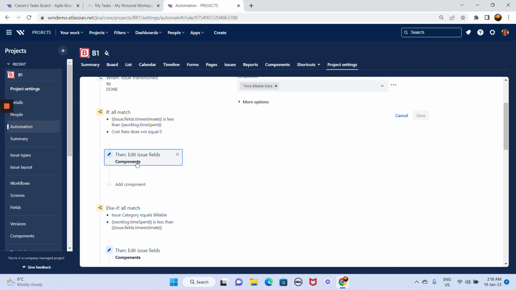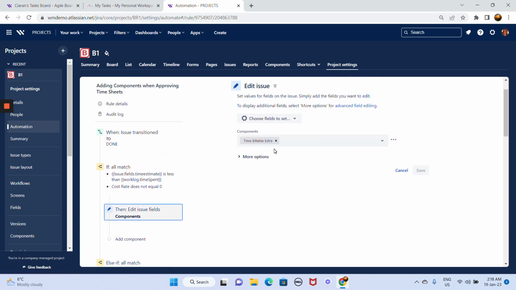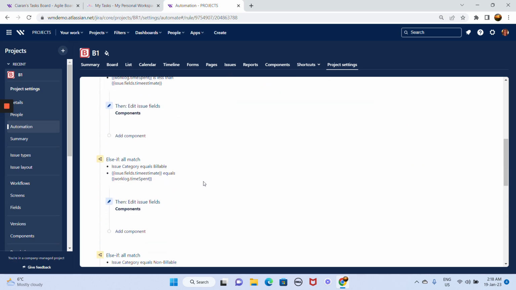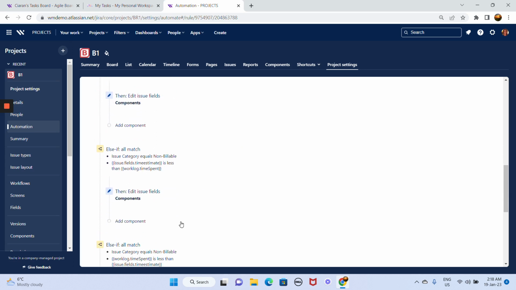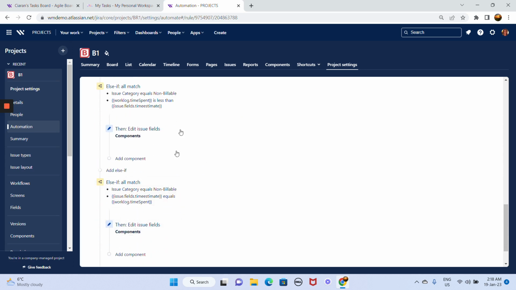Based on that, it will assign the component, for example, time billable extra, in case our time spent is more than our original estimate. And we have all these scenarios here.